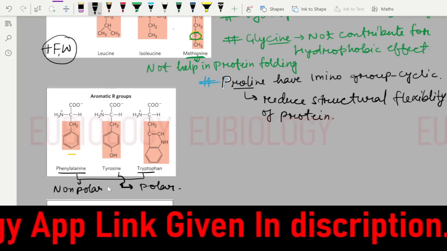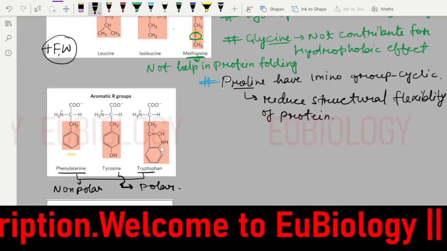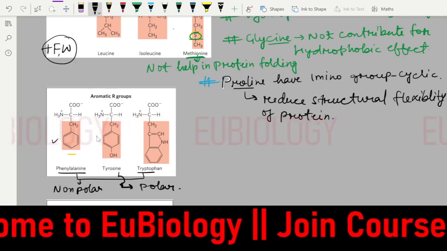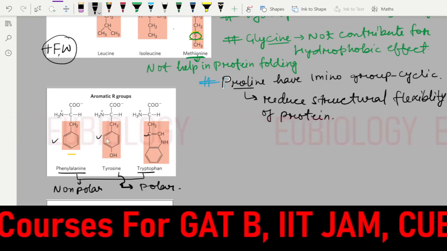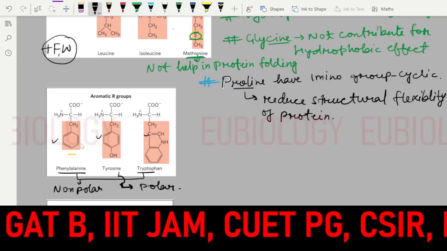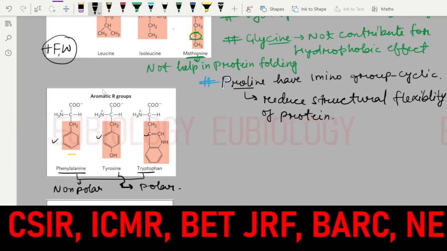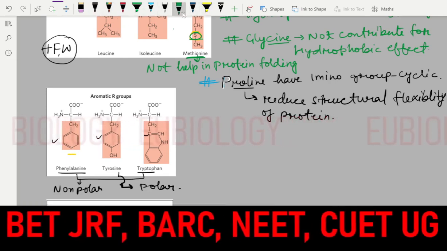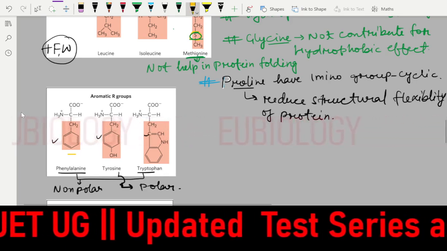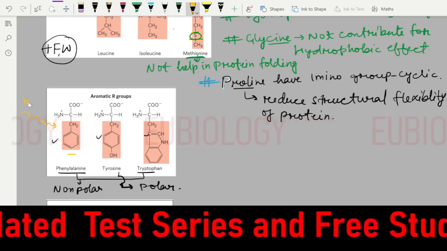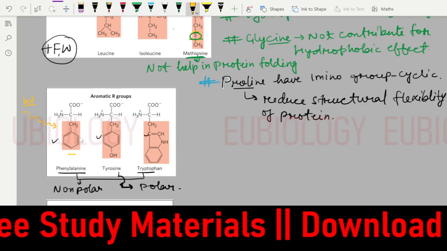So what do you mean by polar and non-polar? As you know, non-polar will not react with the water and polar can react with the water. Now, why is it called aromatic? Because it has a cyclic ring. Whenever you see this cyclic ring, there are consecutive double bonds: double bond, single bond, double bond, single bond. It can go for resonance again and again. Whenever the light hits this, it will absorb the light, and after absorption it will go for resonance.